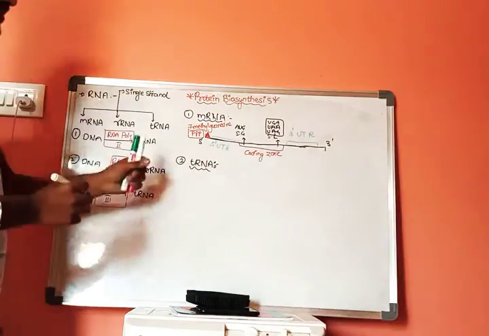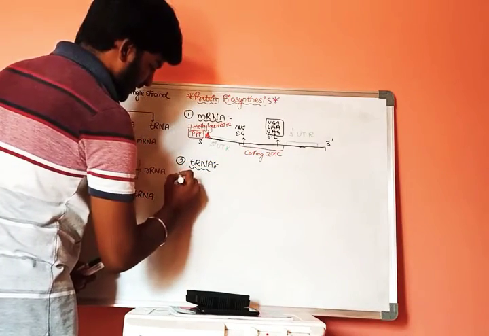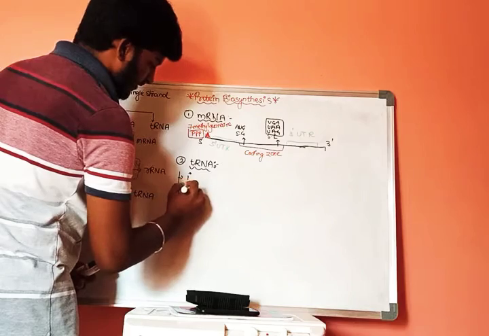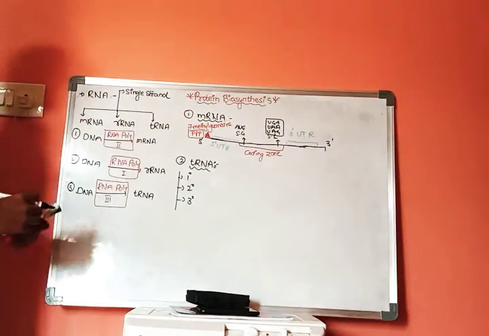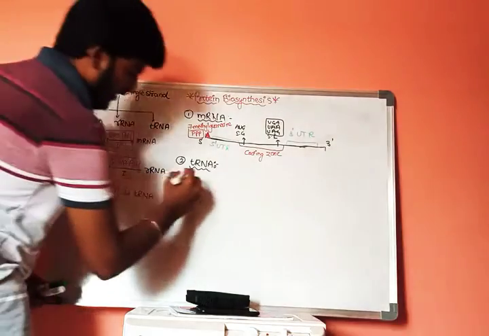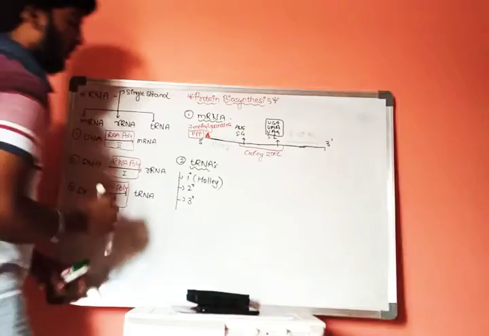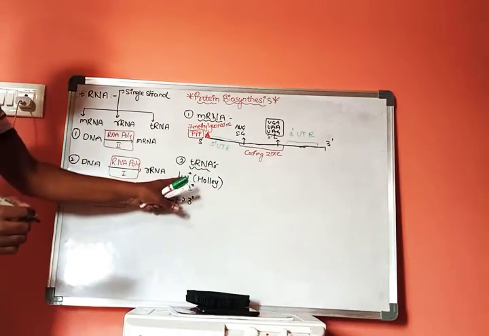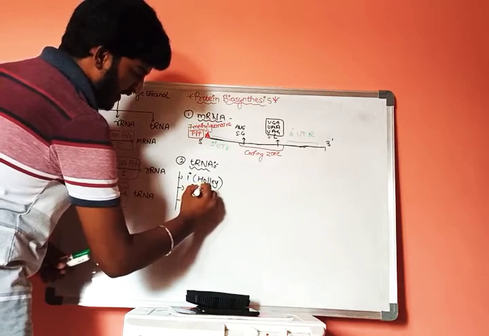this tRNA is a structure which is in the form of three forms, that is primary, secondary and tertiary. This primary structure was discovered by Holley. Holley is a scientist who discovered this primary tRNA, and this secondary tRNA looks like a clover leaf.